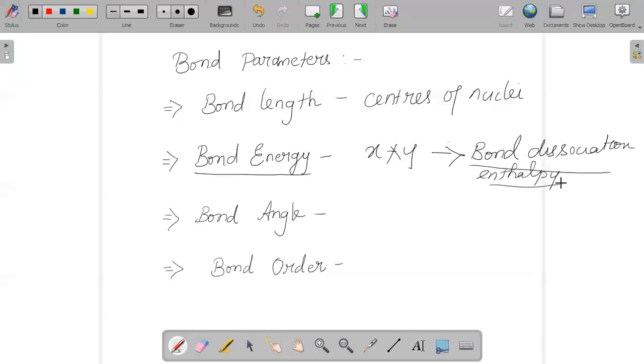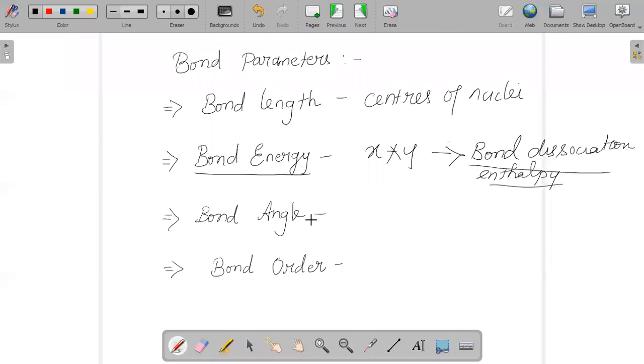And there are certain factors which may affect this bond energy. That can be the size of the atom, the multiplicity of the bond, or it can also depend upon the number of lone pairs of electrons.